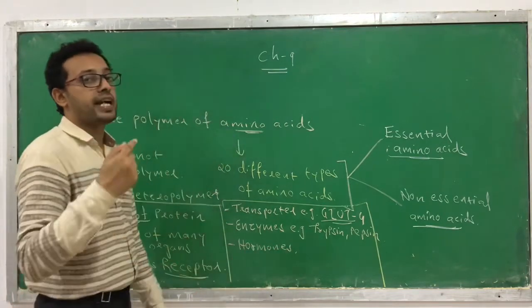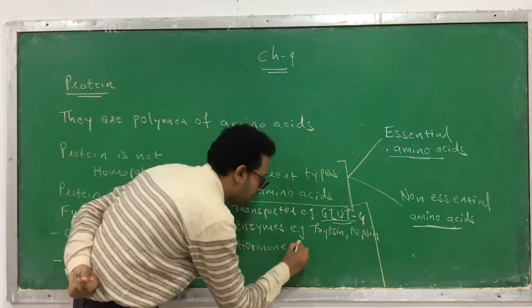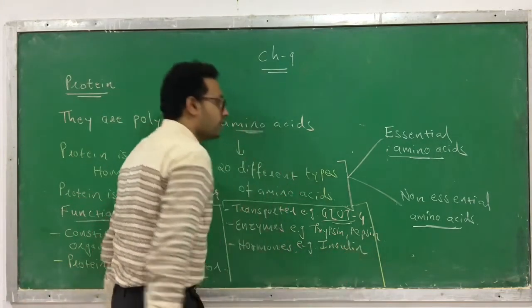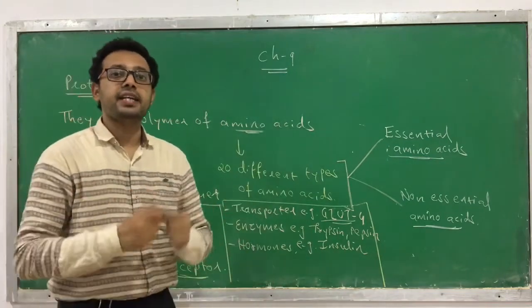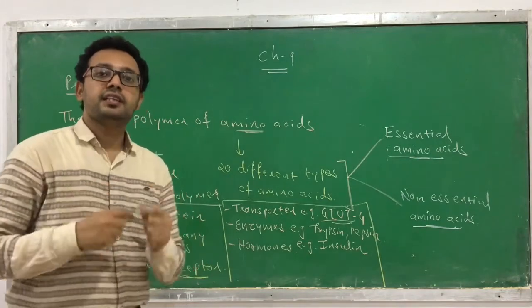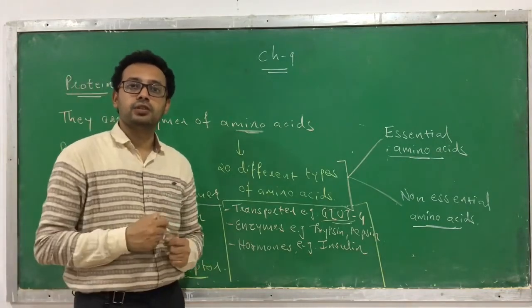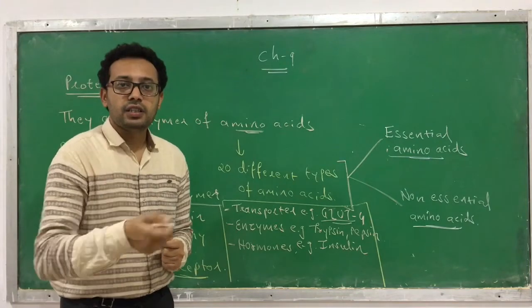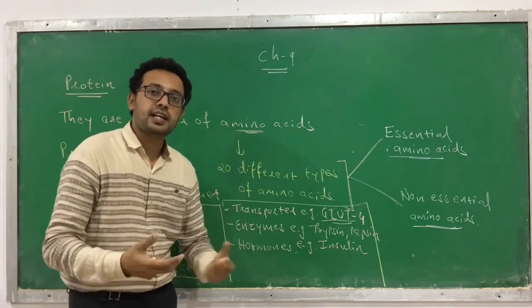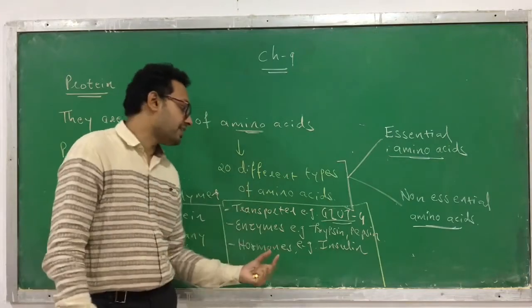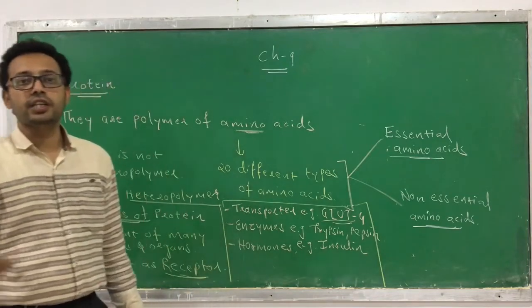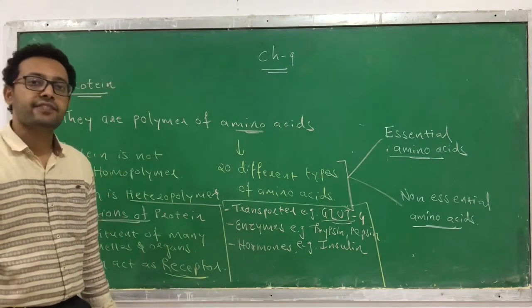Hormones can also act as a protein. For example, insulin. Insulin is a hormone that is produced from the pancreas. Even the hormones of the anterior pituitary gland, like growth hormone, thyroid stimulating hormone or follicle stimulating hormone, are peptides or protein in nature. Means a few hormones are also made up of protein, like insulin, growth hormone, TSH or FSH.